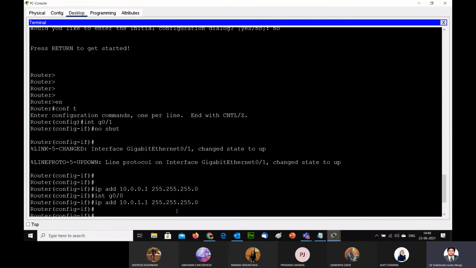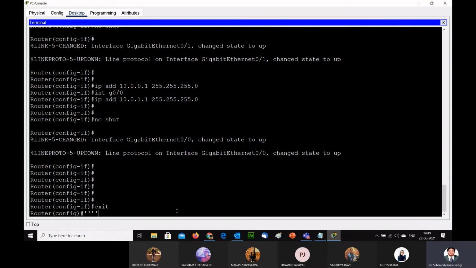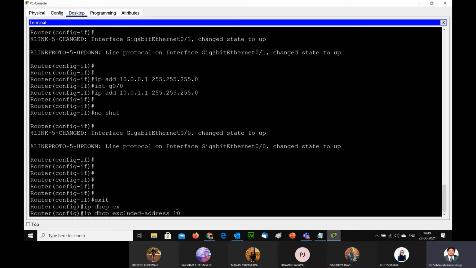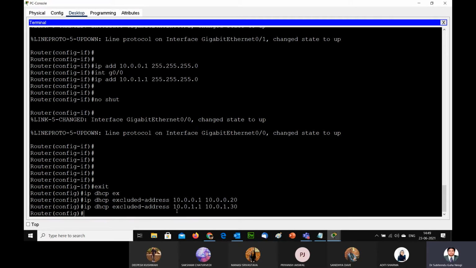So to do the DHCP configuration, I'm writing this configuration, that is ip dhcp excluded-address. I have to write the excluded address 10.0.0.1 से लेके 10.0.0.20, for example, तक, और मैं इसको exclude करना चाहता हूँ। Similarly, I can make an excluded address 10.0.1.1 to 10.0.1.30, for example.